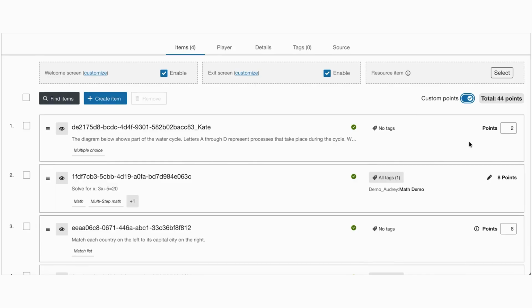Now, this provides greater flexibility when building tests. You can adjust question weights to fit the context of a particular assessment while ensuring the original item remains unchanged wherever else it is used.